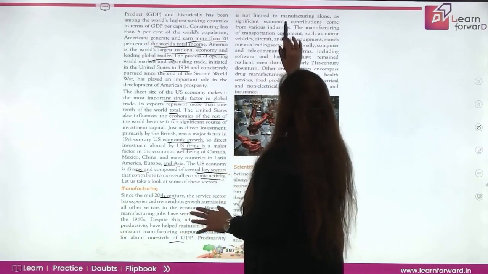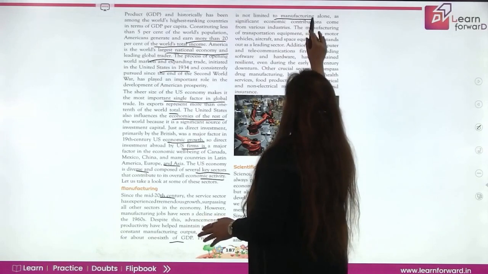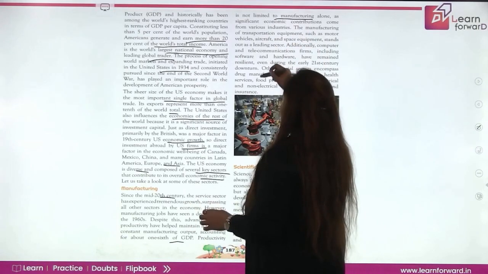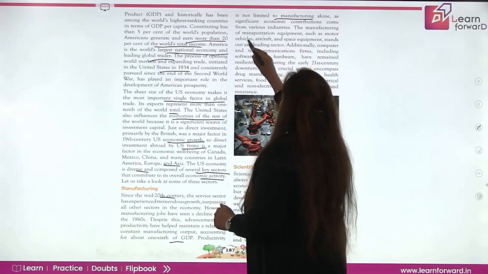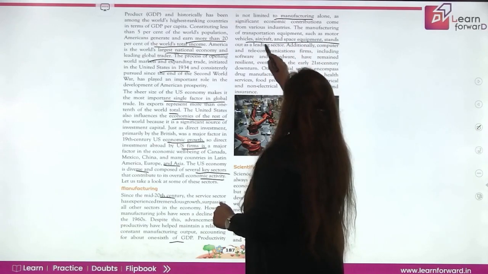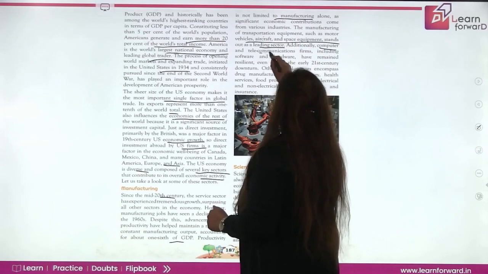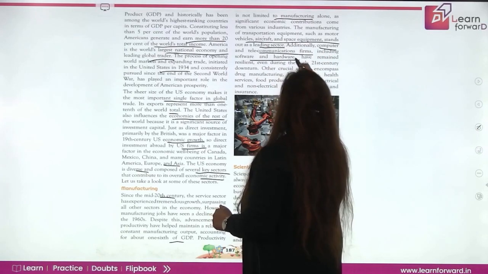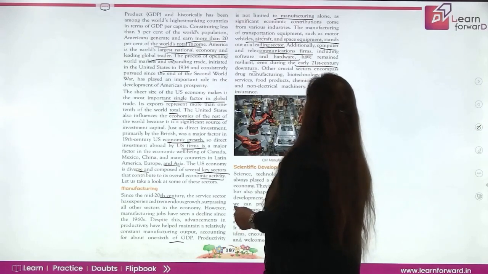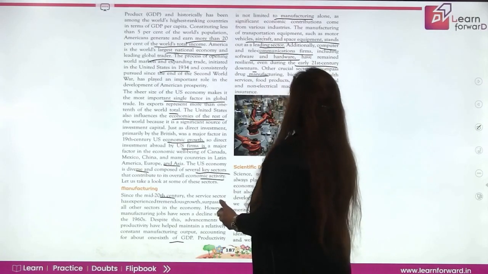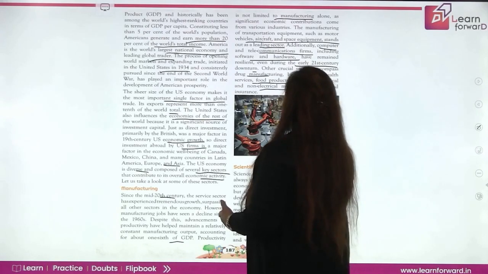Productivity is not limited to manufacturing alone, because there are many other factors which factor in productivity. The manufacturing of transportation equipment such as motor vehicles, aircraft and space equipment, ये एक अपने आप में बहुत बड़ा लीडिंग सेक्टर है. उसके अलावा जो कंप्यूटर्स हैं, टेलीकम्युनिकेशन फर्म्स हैं, सॉफ्टवेयर हार्डवेयर फर्म्स हैं, इन्होंने बहुत अच्छा काम किया टू द अर्ली 21st सेंचुरी डाउनटर्न. दूसरे सेक्टर जो इन्होंने किया, ड्रग मैन्युफैक्चरिंग, बायोटेक्नोलॉजी, हेल्थ, food products, chemical, electrical and non-electrical machinery, energy and insurance.